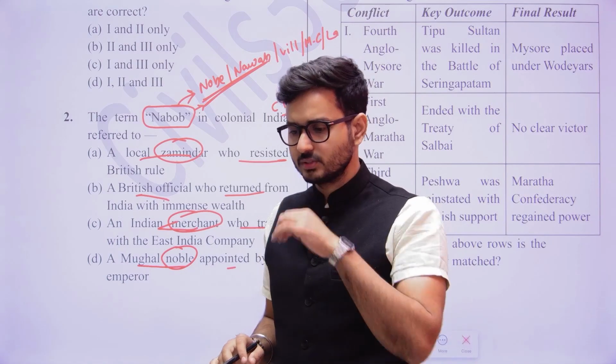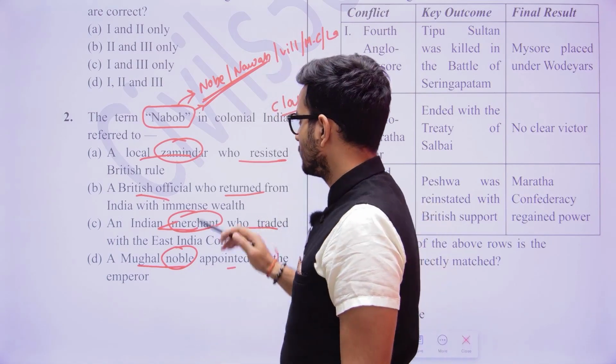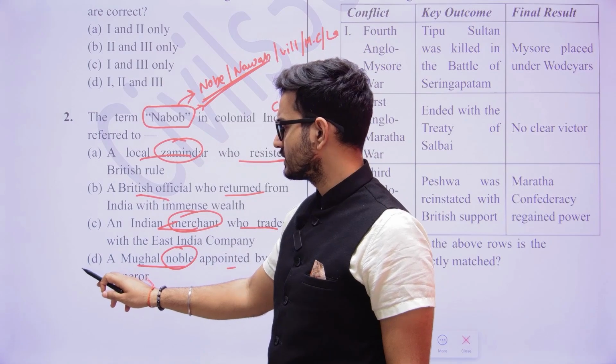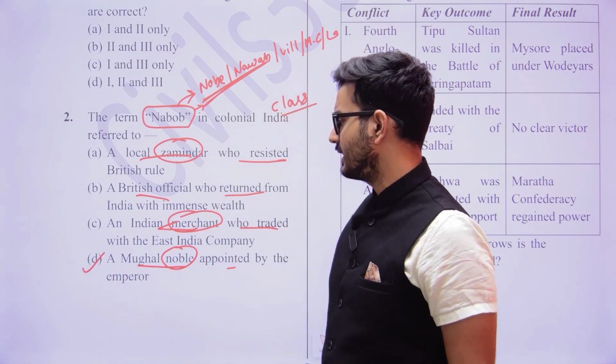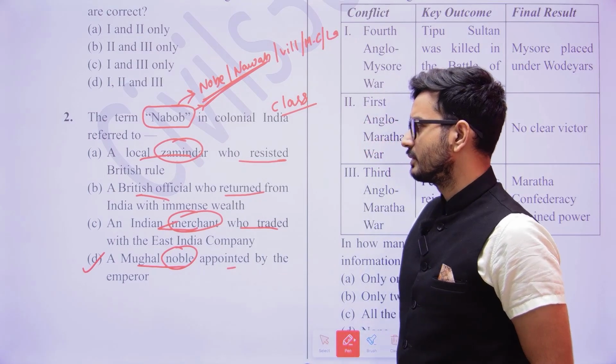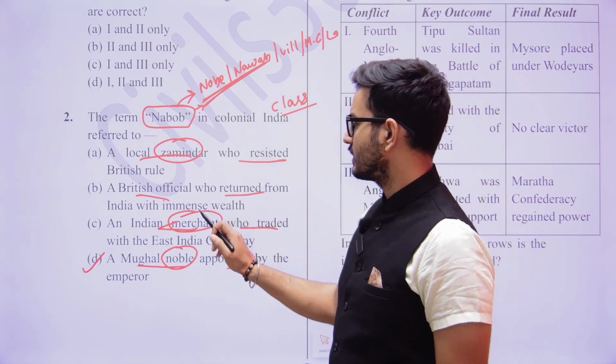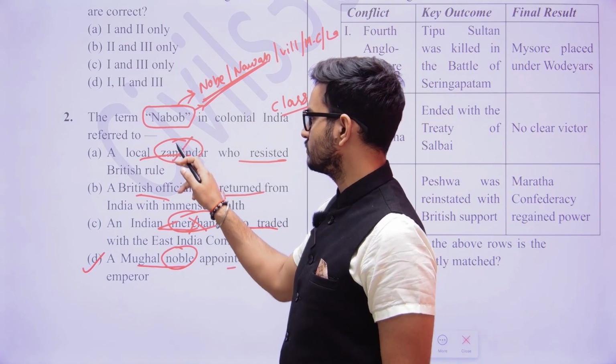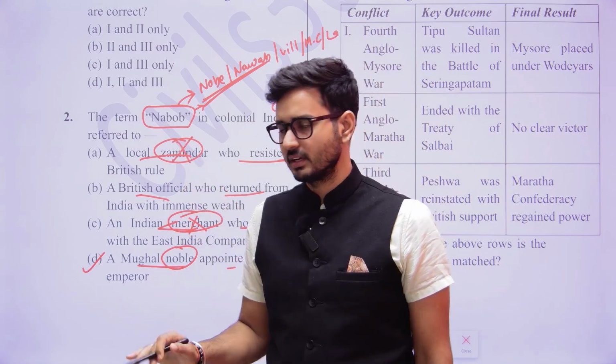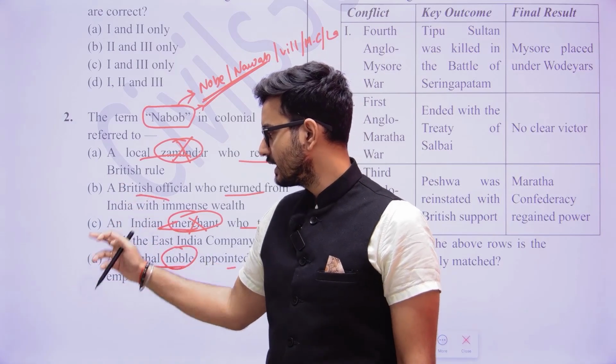When we are doing the phonetics here, many aspirants could select a Mughal noble appointed by the emperor. But when we are associating it, merchant will be removed, zamindar will be removed. So we are eliminating, and options remaining are B and D.